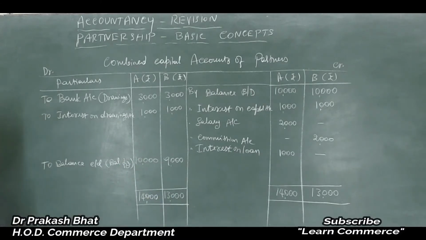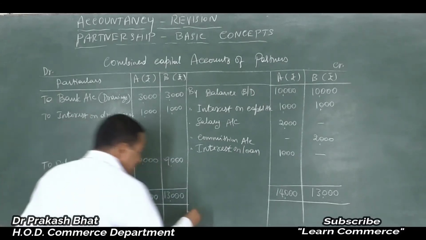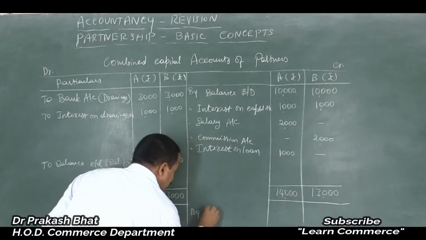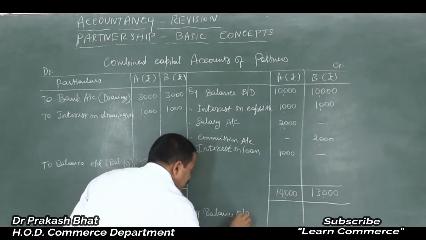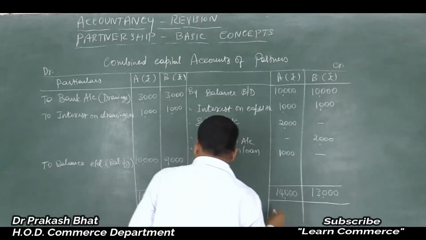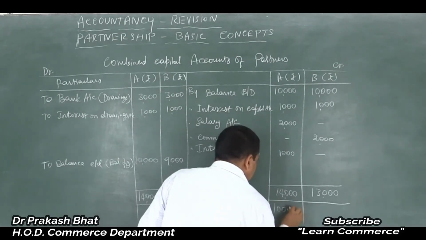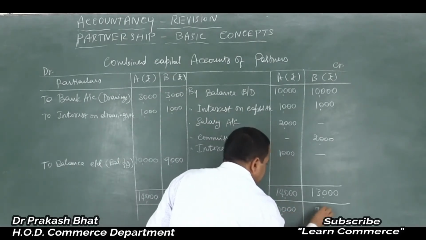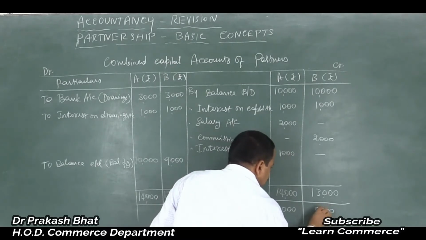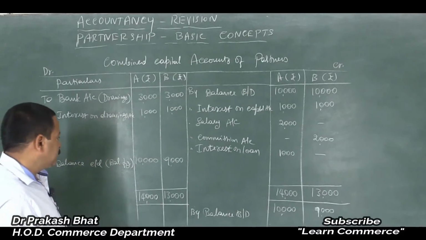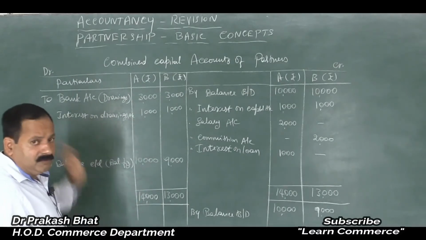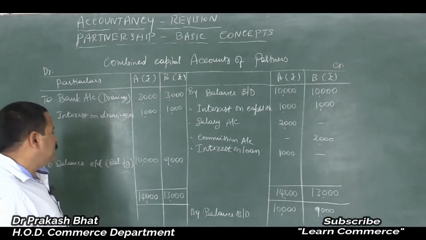Balancing figure. Then the next step is by balance brought down. That is how much? 10,000 and 9,000. That's all. Your problem is solved, friends. See, this is how you have to prepare, how you have to solve it.